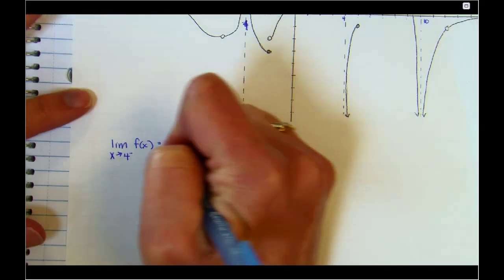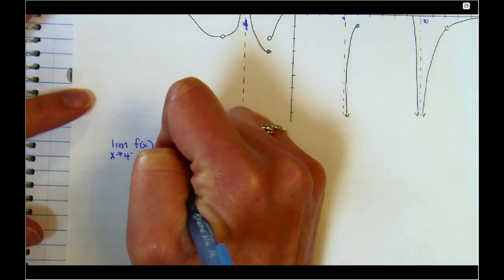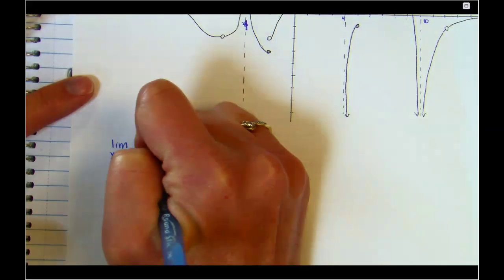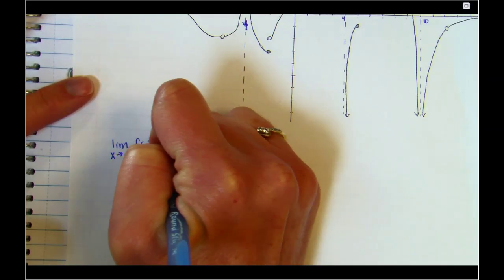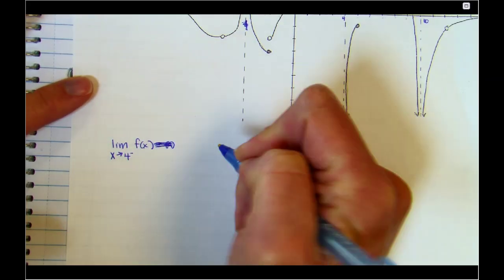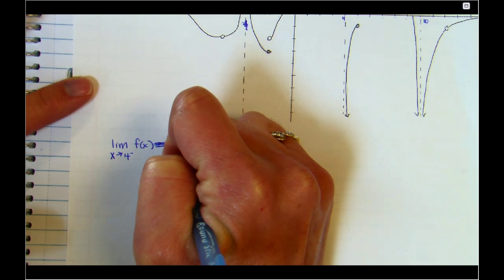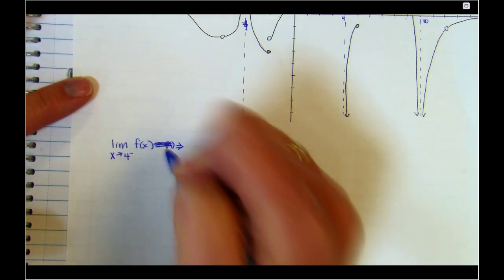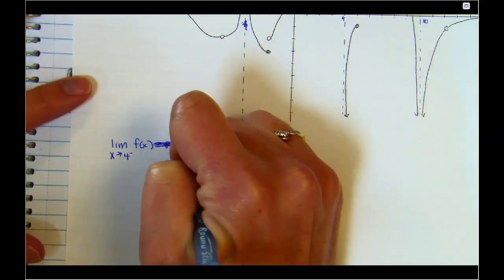The AP College Board people are really picky about this. We don't want to put an equal sign. We want to just put an arrow like that. Something cannot equal infinity. It feels picky, and it's going to feel like I'm changing my mind when we get to tomorrow.